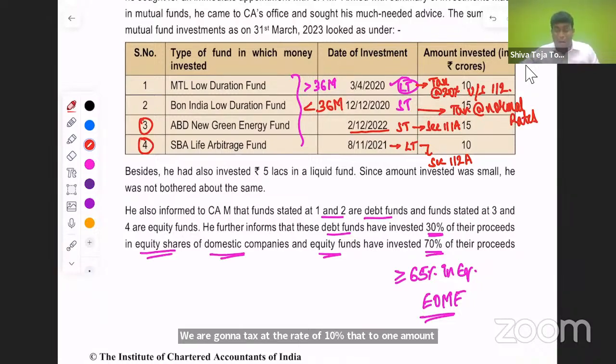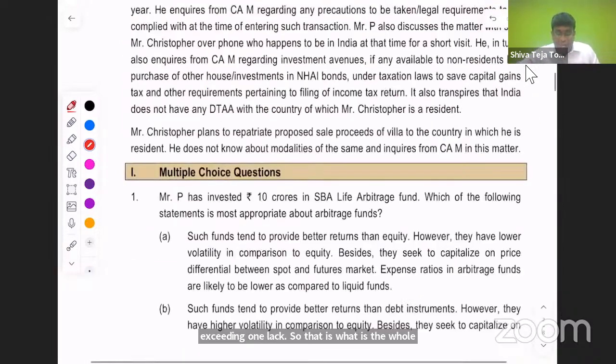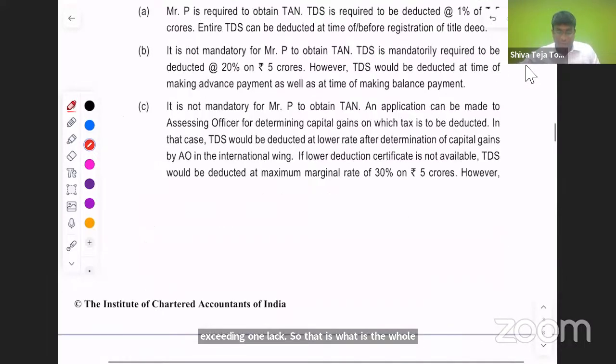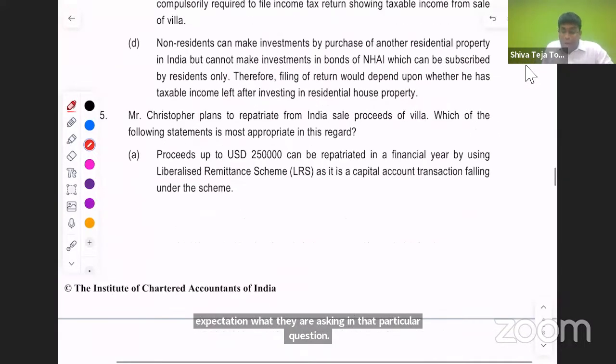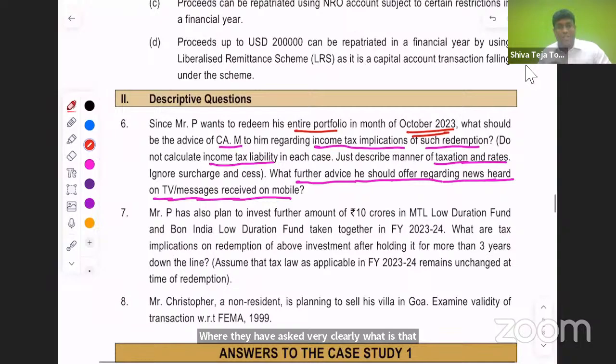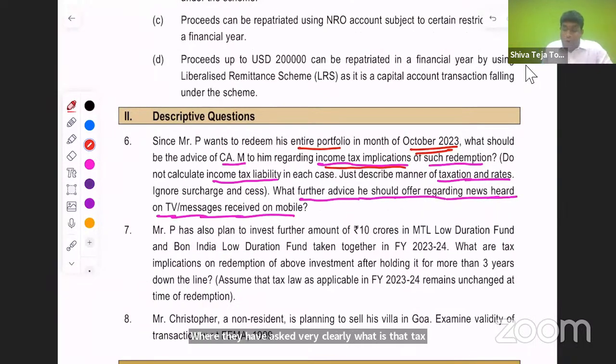So that is the whole expectation, what they are asking in that particular question, where they have asked very clearly, what is the tax implication? That is what I just discussed with you. What is the rate of tax? That is what I just discussed with you.